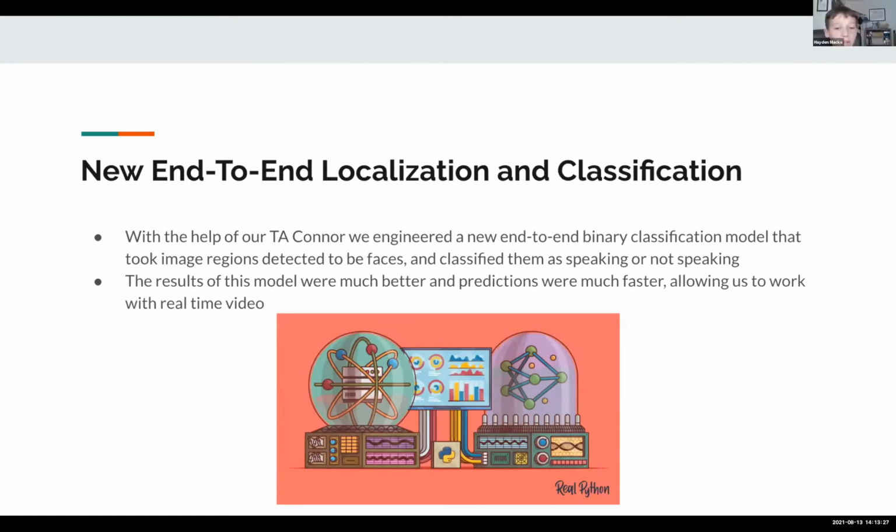With the help of our TA Connor, we engineered a new end-to-end binary classification model that took image regions detected to be faces and classified them as speaking or not speaking. The results of this model were much better and predictions were much faster, allowing us to work with real-time video.